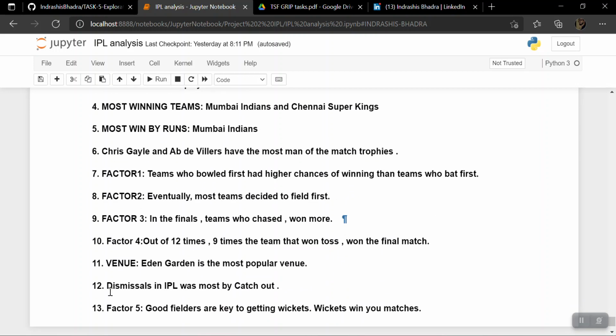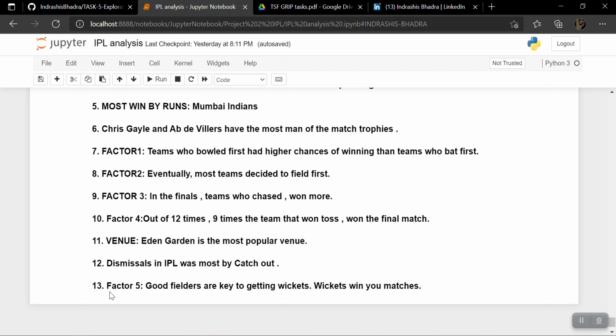Now we come to the factors that determine win or loss of a team. Of course, toss. Teams who bowled first had higher chances of winning than teams who bat first. So bowling first is a factor. Eventually, most teams decided to field first. That's the same thing. In the finals, teams who chased won more. So again, bowling first. And to choose bowling first, you have to win the toss. So toss is also a factor. And out of 12 times, 9 times the teams that won the toss in the finals won the final match.